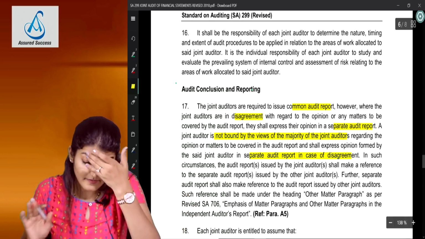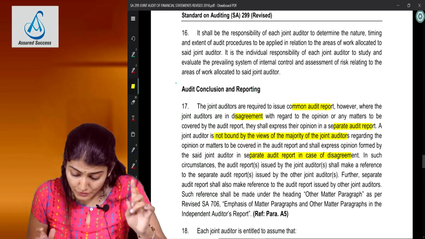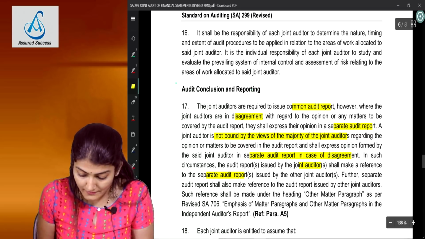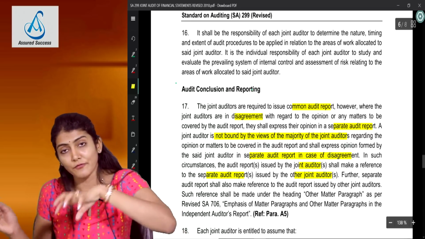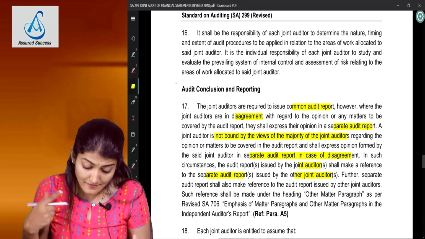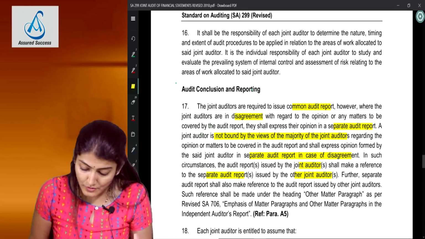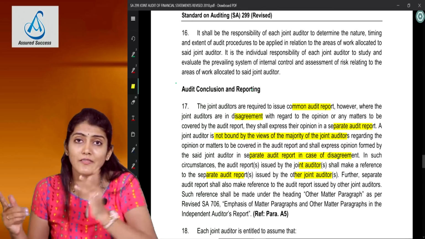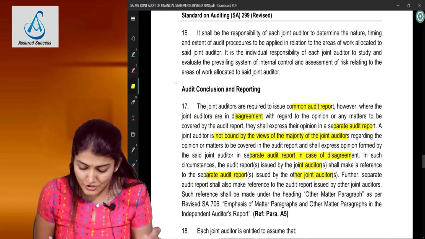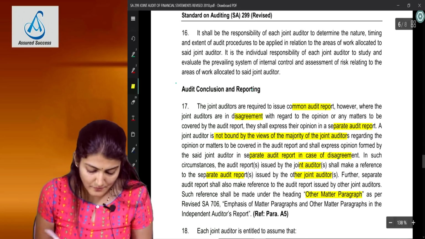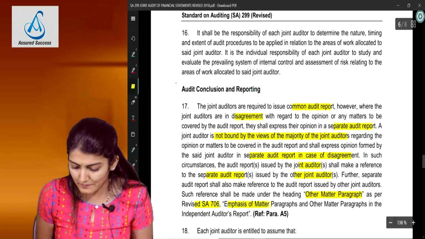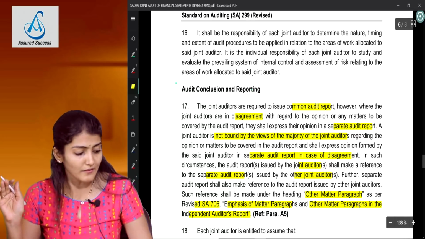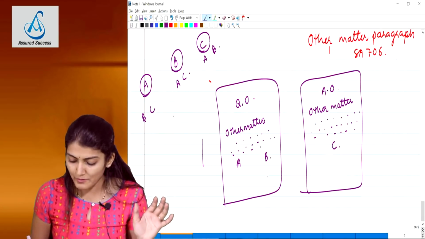In such circumstances, the audit report issued by the joint auditors shall make a reference to the separate audit report issued by the other joint auditors. That is, A and B will make a reference to the report of C in their report. The separate audit report shall also make a reference to the audit report issued by the other joint auditors. That means C will make a reference to the report of A and B in the Other Matter paragraph. Such reference shall be made under the heading Other Matter paragraph as per SA 706, Emphasis of Matter Paragraphs and Other Matter Paragraphs in the Independent Auditor's Report. Right, so is audit conclusions and reporting clear to everyone?